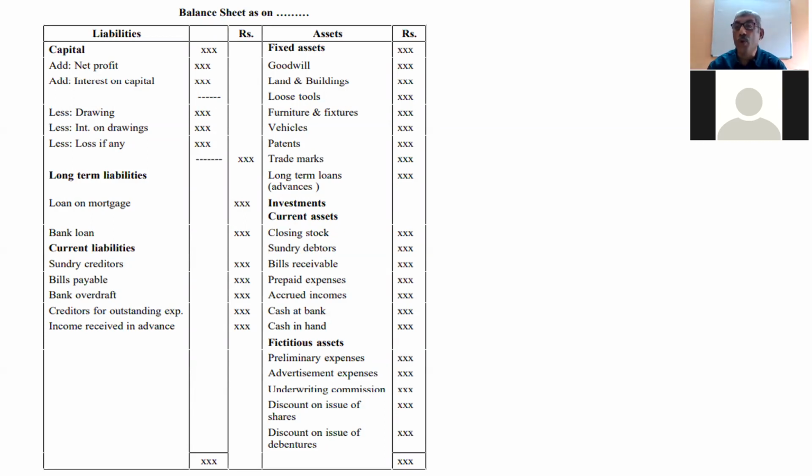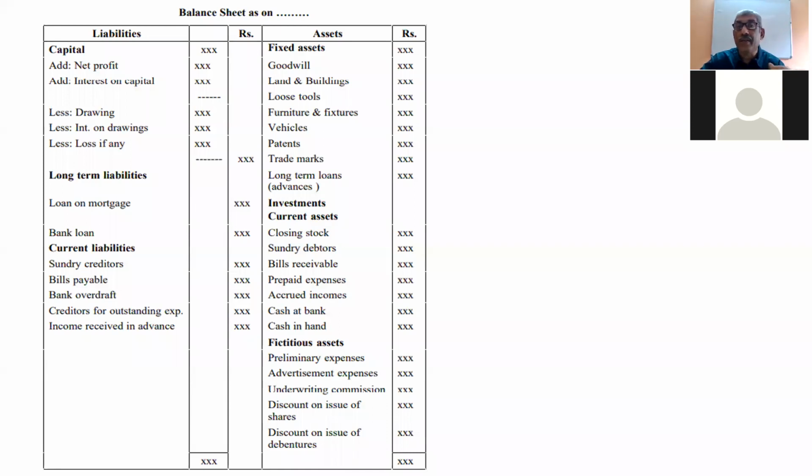Then any long-term loan is a liability, like a loan on mortgage. What is a mortgage? Some security must be given. For example, if you want to take a loan of 10 lakh rupees, you have to give some security. You can give your property as the security.